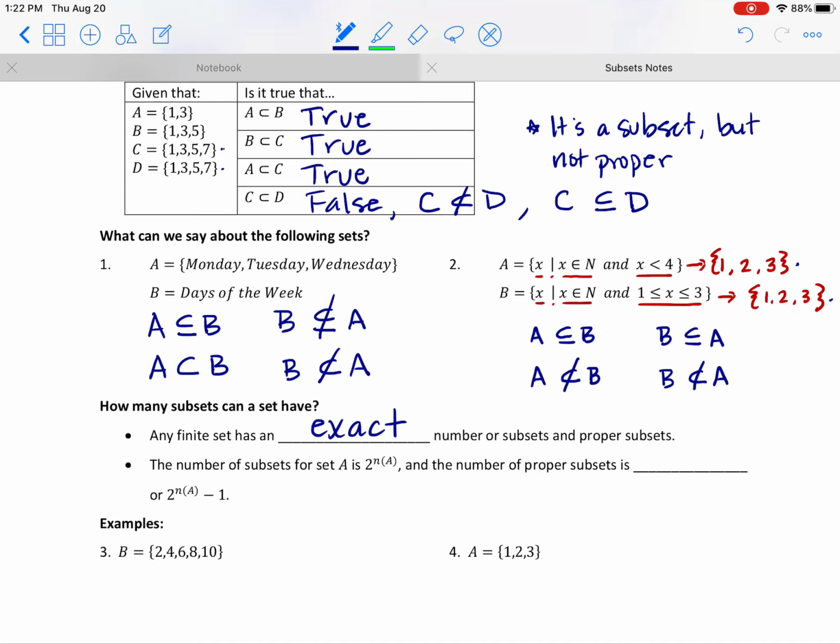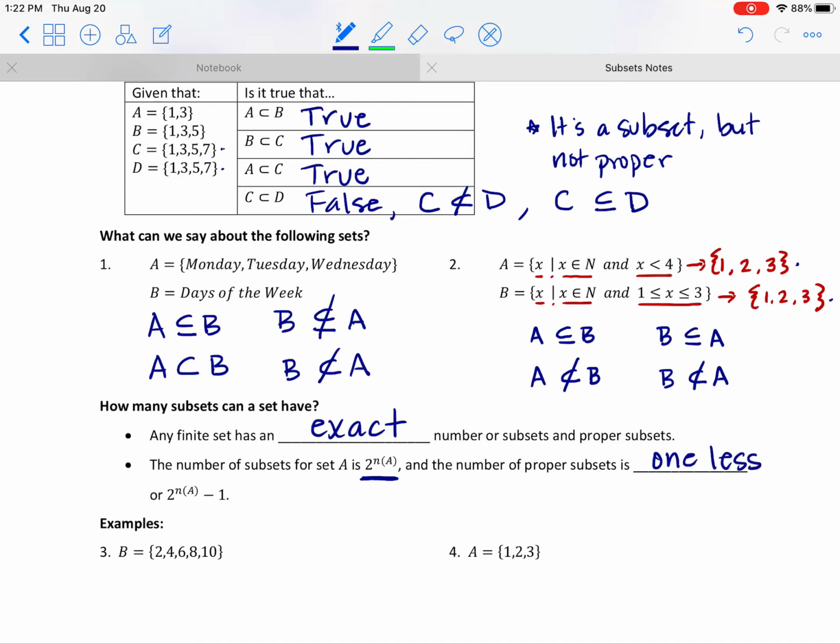The number of subsets for any set can be found by raising 2 to the cardinal number of that set. All right, 2 to the cardinal number of that set. That's sort of a little formula that I snuck in there. And then the number of proper subsets is going to be 1 less than that.